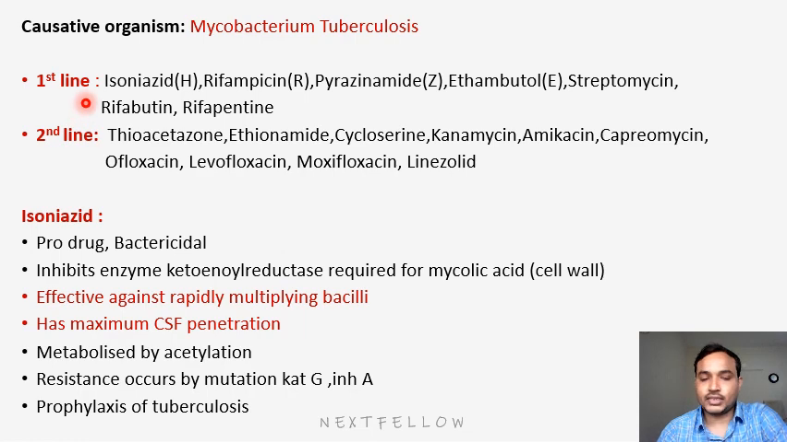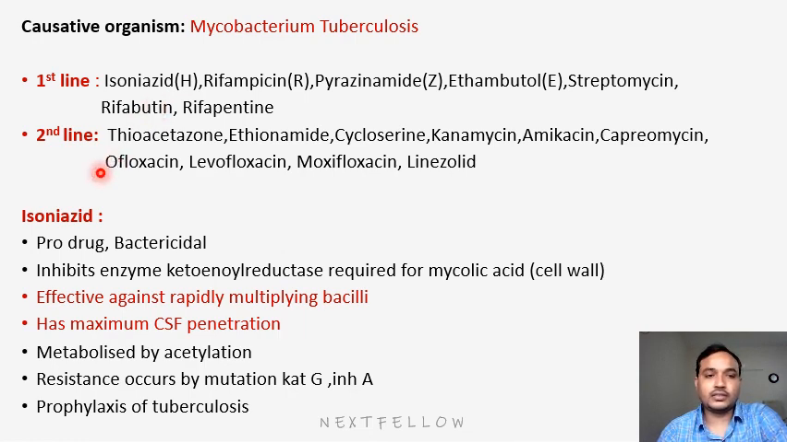In first line drugs: isoniazid, rifampicin, pyrazinamide, ethambutol, streptomycin. Rifabutin and rifampicin also come under first line only. Second line drugs: thioacetazone, ethionamide, cycloserine, kanamycin, amikacin, capreomycin, ofloxacin, levofloxacin, moxifloxacin, and linezolid. The second line drugs are mostly injectable drugs. First line drugs are oral drugs. We'll discuss each drug in detail.